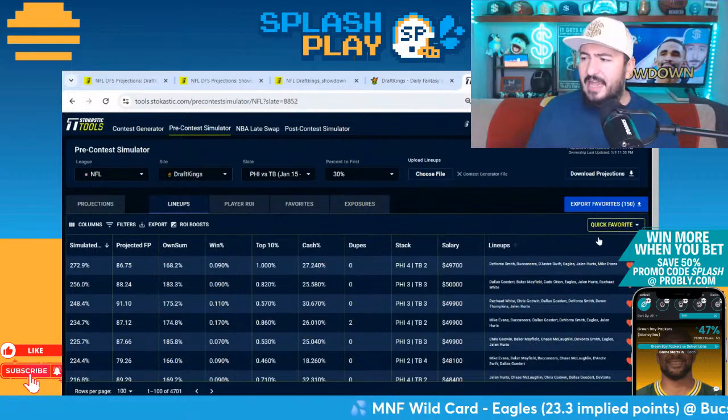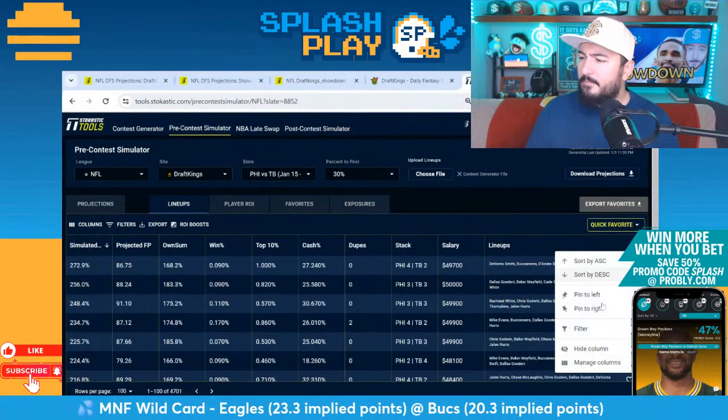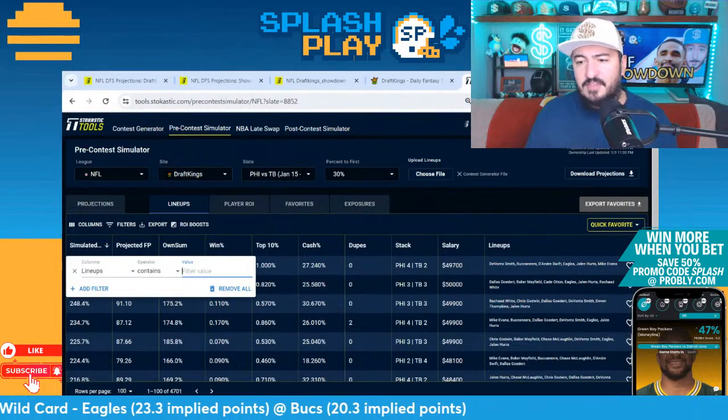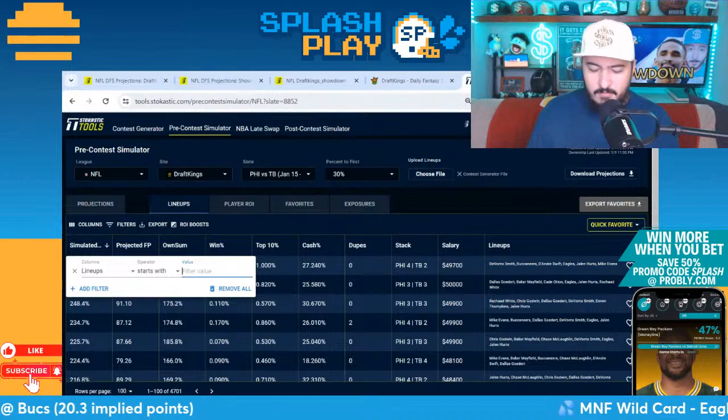Let's look at some different captains here. If you have captain requests, drop them in the chat and we'll look up different captains as well. Of course, I'm sure people are going to want to see Mike Evans, because that was the first one. So let's see. Starts with Mike Evans.